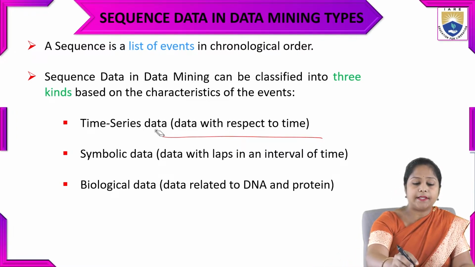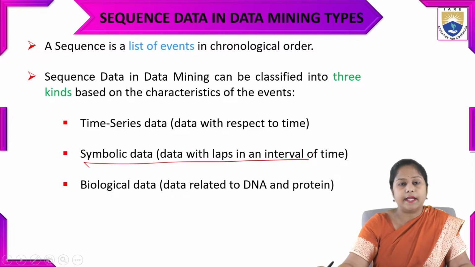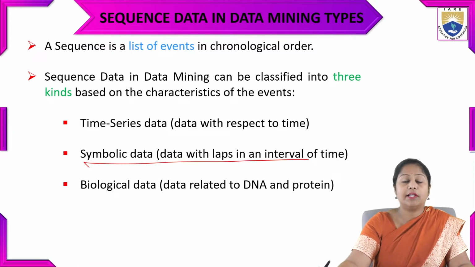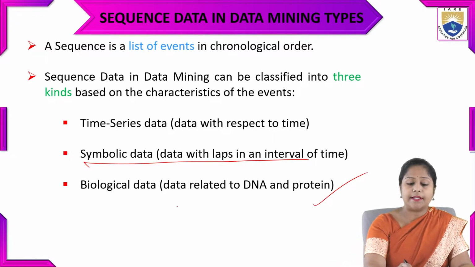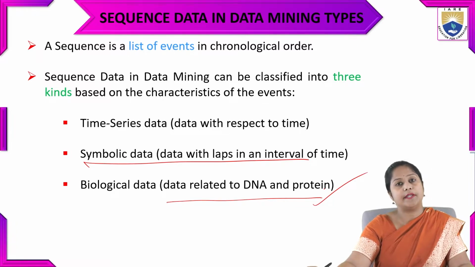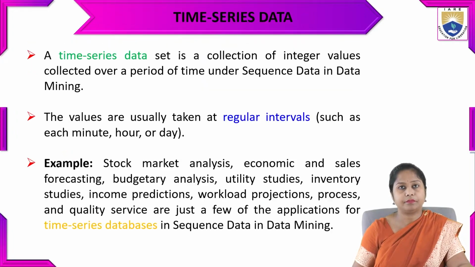The second, symbolic data, is data with lapses in the interval of time. That is also time series data, but it has an interval in time. Third is biological data, that is data related to sequences, DNA sequences, so data related to DNA and protein sequences. These three types of data exist on the basis of the events.